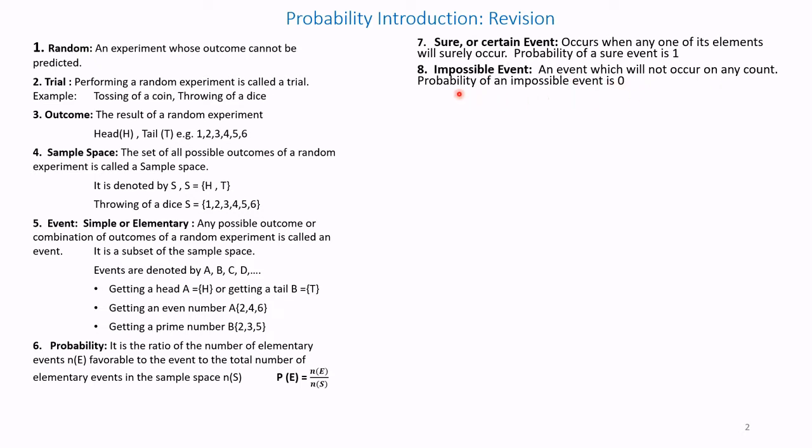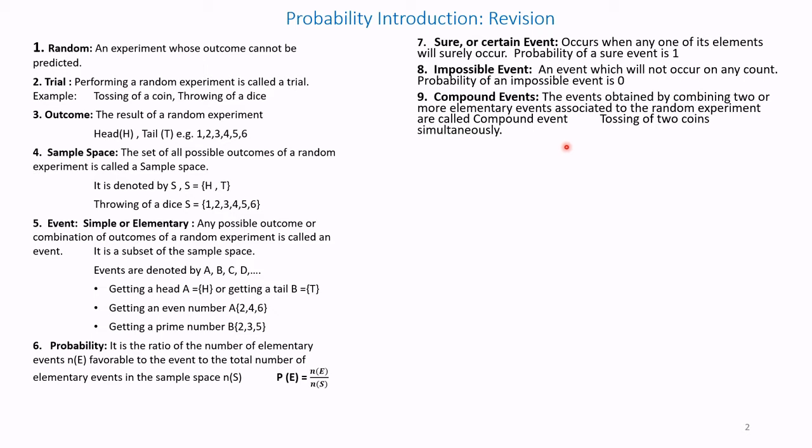The probability of an impossible event is 0. For example, in a dice experiment, expecting a number 7 when a dice is thrown is impossible because the maximum number is 6 only. So getting any one between 1, 2, 3, 4, 5, 6 is a sure event, but getting 7 is an impossible event.